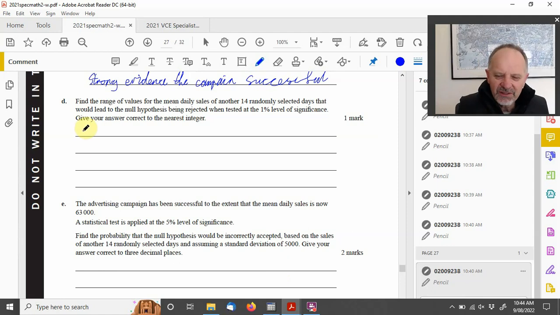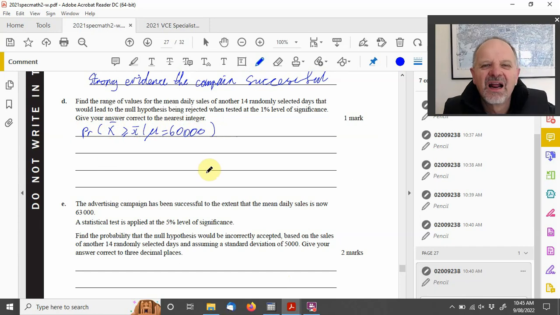So if it's rejected, then what we're looking at is the probability that the sample mean is greater than some value, given that the mean is 60,000, being less than 0.01.